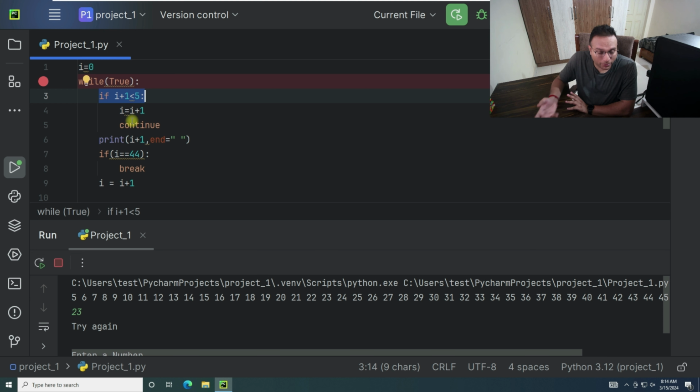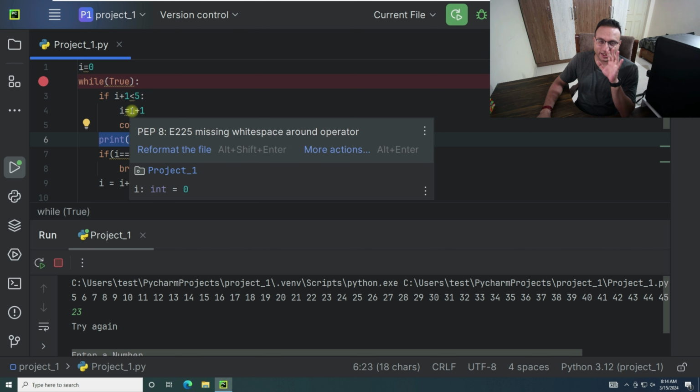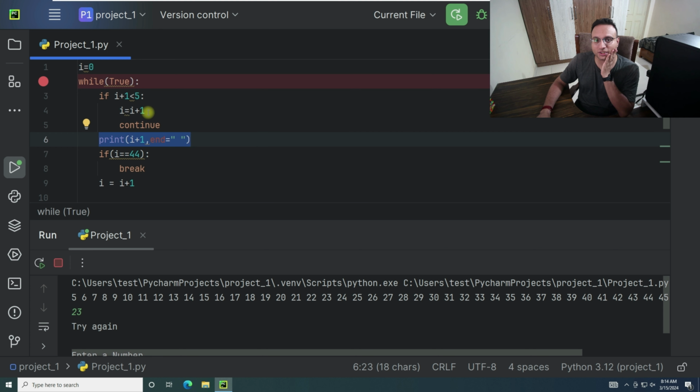Nothing is getting printed, so it goes again and checks with i equal to 1. Now i plus 1 equals 2, which is less than 5, then it's 3, then it's 4. Now 4 plus 1 equals 5, which is not less than 5, so it gets terminated and comes out of it, and the next statement is continue. That is the reason we reached this level. Right now the value of i is 4, which we get here.